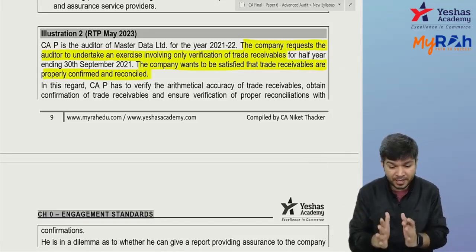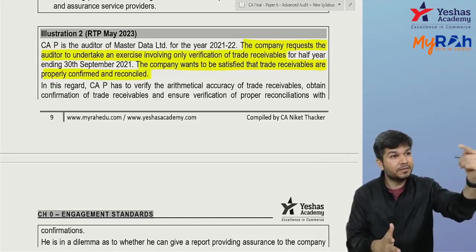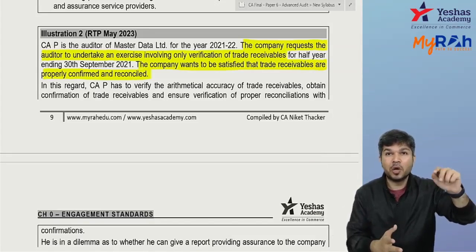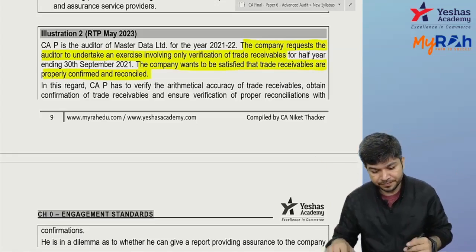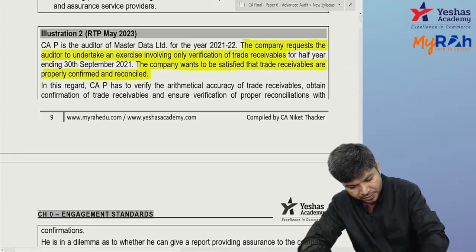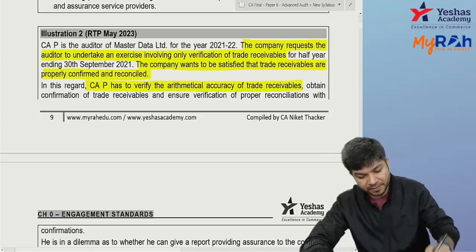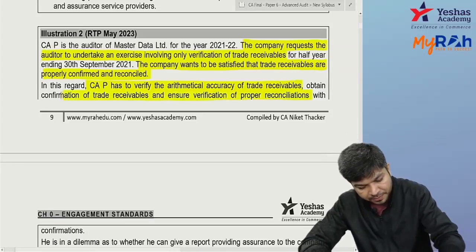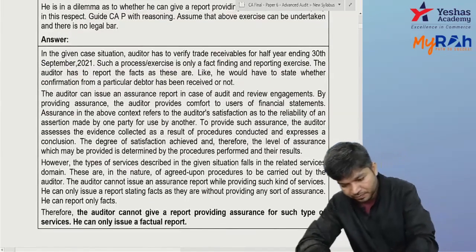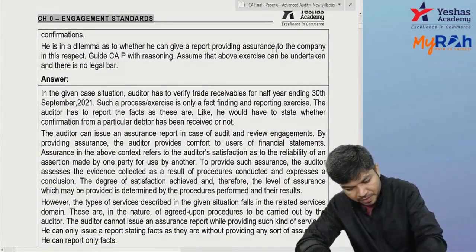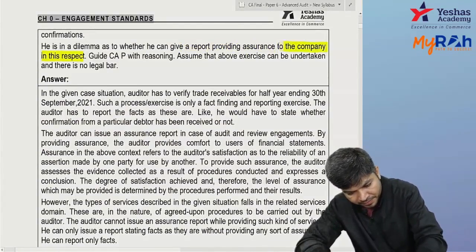They hired you, a chartered accountant. Sir, do one thing. This is the list of debtors. Send confirmation to each one of them. Wherever the balance is not matching, prepare reconciliation. Can I say I'm doing an agreed upon procedure? So CAP has to check the arithmetical accuracy of trade receivable, obtain confirmation, see the reconciliation and report. I am doing an agreed upon procedure. He is in a dilemma whether I can provide assurance.